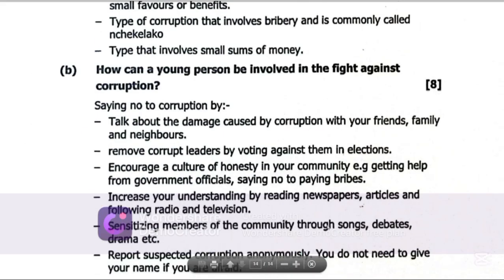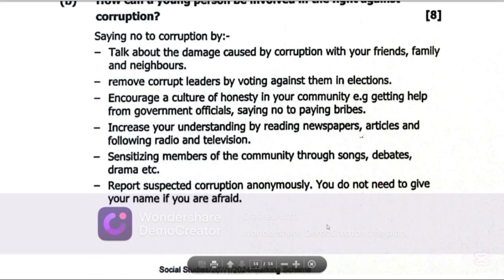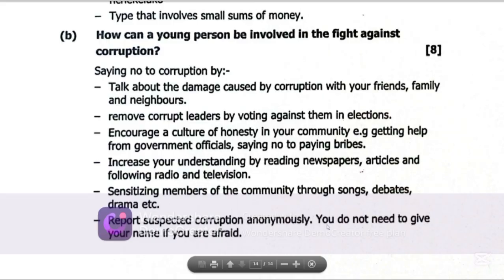Now, how can a young person be involved in the fight against corruption? What is your duty as a young person in the fight against corruption? Saying no to corruption. Rule number 1. Remember, ending corruption begins with you and I by saying no to corruption.